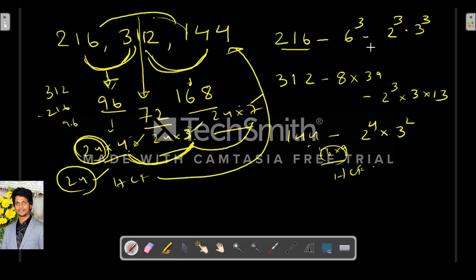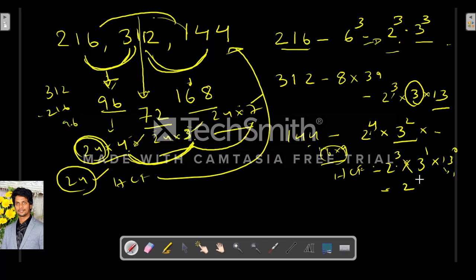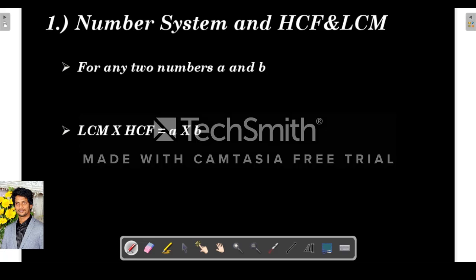Here we have to take the least powers in every number. So here 2 power 3, 2 power 3 and 2 power 4. So we will take 2 power 3 into, here 3 power 3, here only 3, here 3 square, so we will take 3 power 1. And 13, there is no 13 here and here, so it means 13 power 0, which is 1. So what is the HCF? 8 into 3 is 24. So any method we can follow to find the HCF.